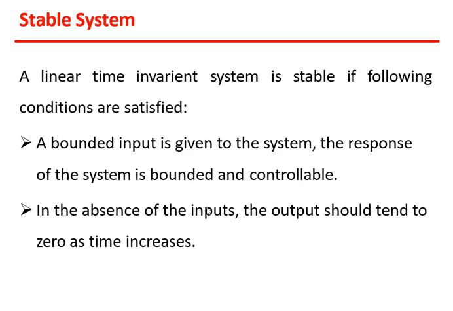Second, in the absence of inputs, the output should tend to 0 as time increases. If there are no inputs, then after some time its output should be 0. In the absence of inputs, generally the system must be at 0, and even if it is not showing 0 output immediately, after some time it should give 0 output when we remove the input. That is the definition of the second point. So if these two criteria are satisfied, then we can say that the system is a stable system.